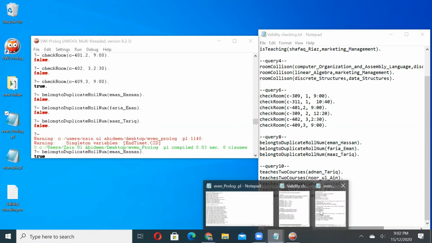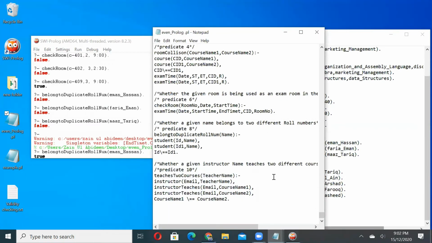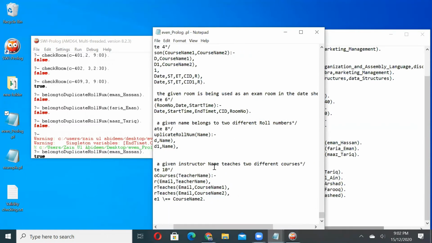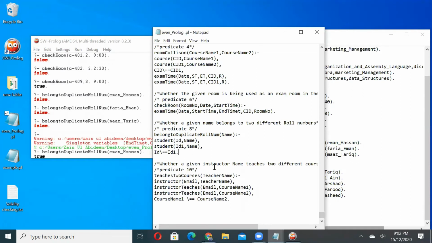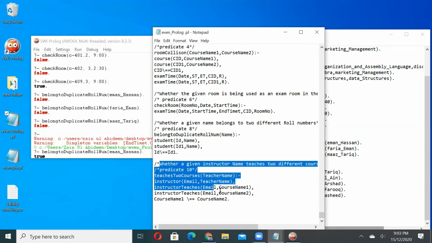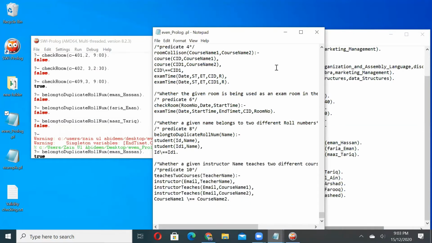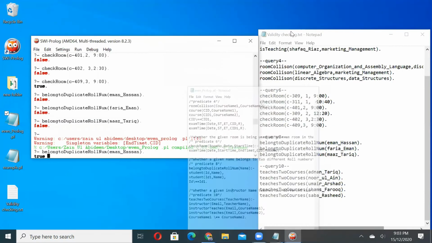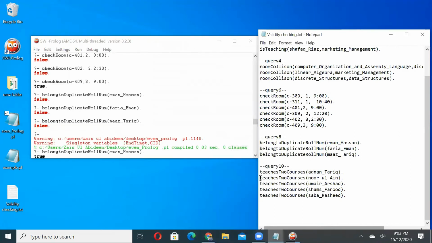And we can move on to our next predicate, which is whether a given instructor name teaches two different courses or not. So for this I have written predicate number 10, which is as follows, and then I will run it to check the validity of it.